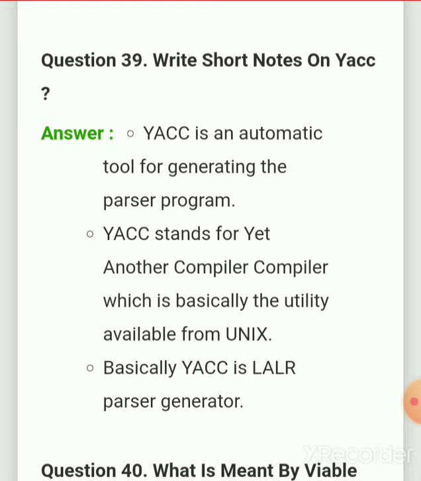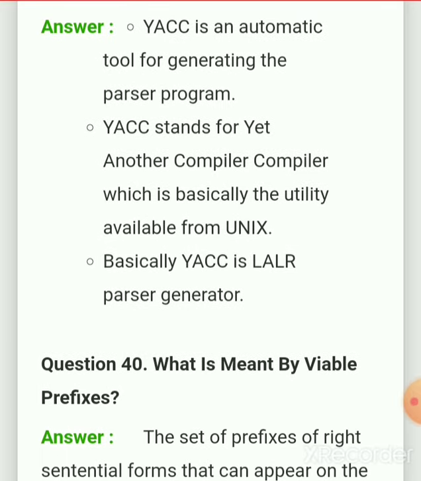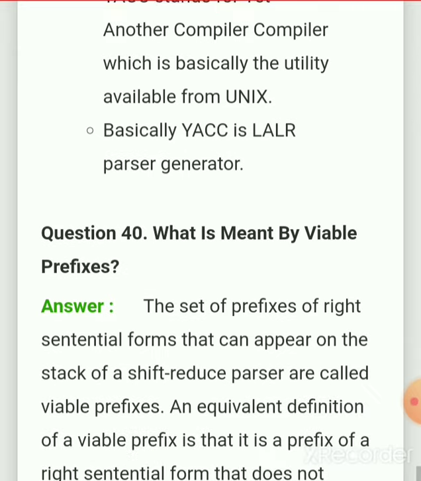Write short notes on Yacc. Yacc is an automatic tool for generating the parser program. Yacc stands for Yet Another Compiler Compiler, which is basically the utility available from Unix. Basically, Yacc is an LALR parser generator.